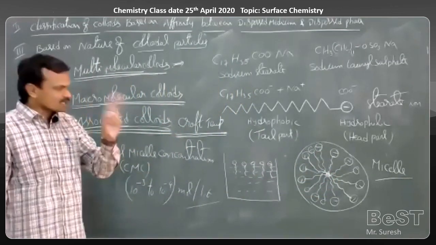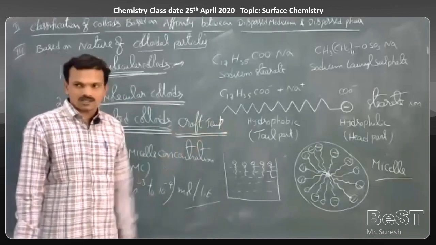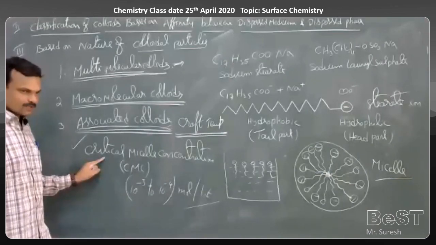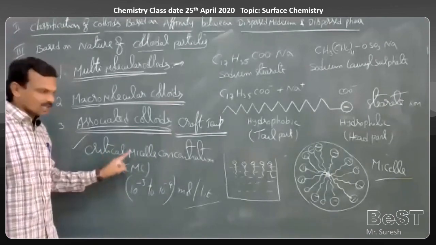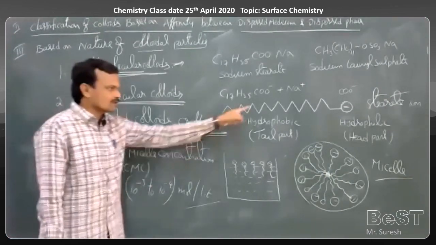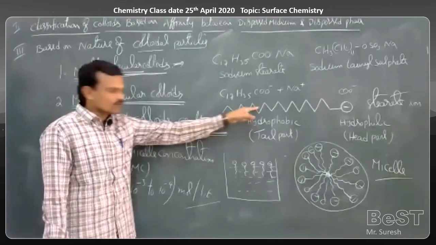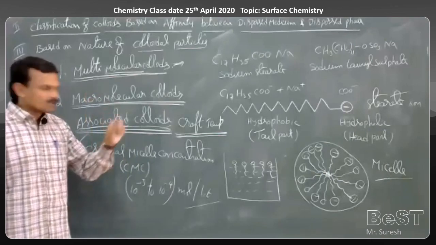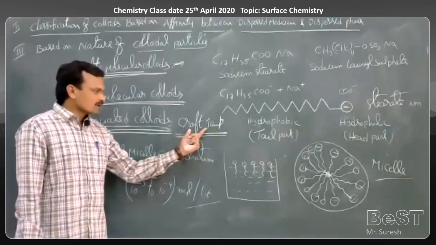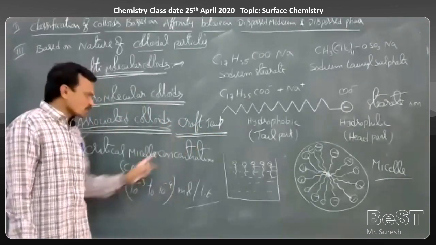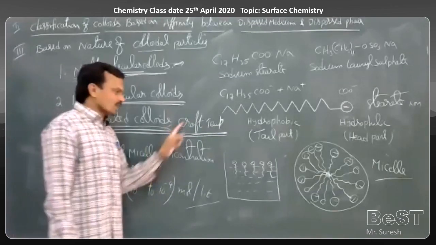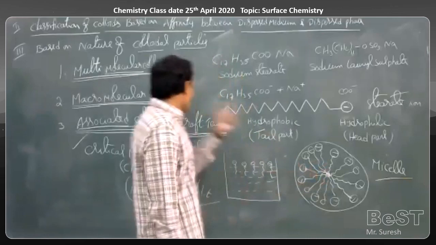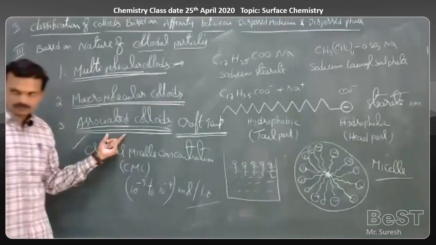So two conditions are required for the formation of these associated colloids. One is critical micelle concentration, the minimum concentration that is required for the association of these stearate ions to form the colloid. And we should maintain a certain minimum temperature, called as Kraft temperature. So if these two conditions are satisfied, then only the formation of micelles takes place, and that is nothing but formation of associated colloids.